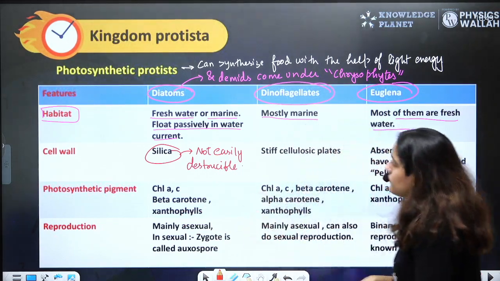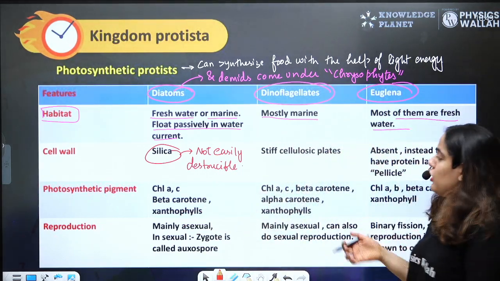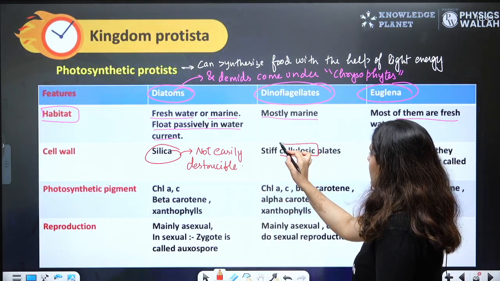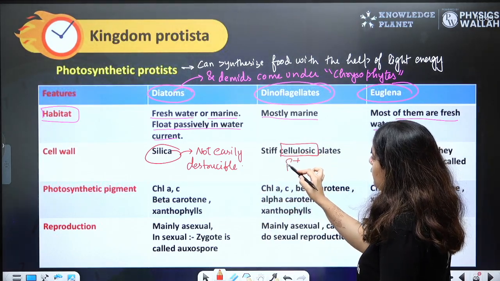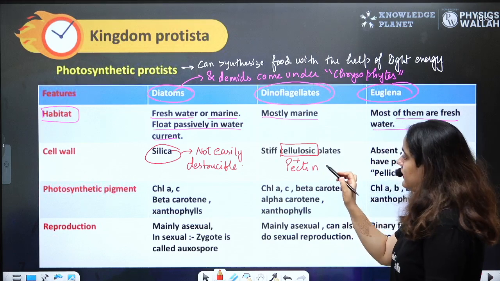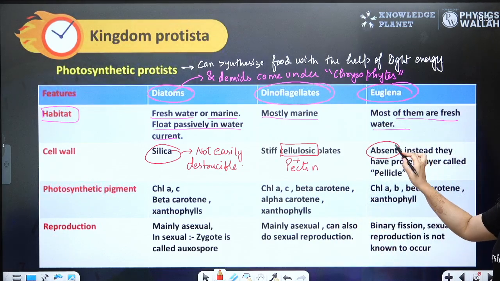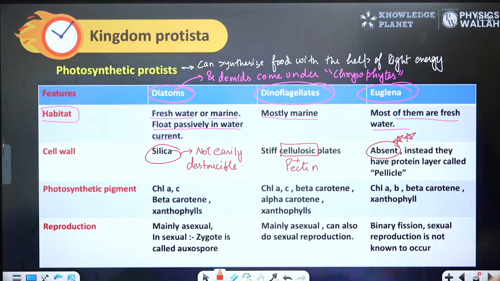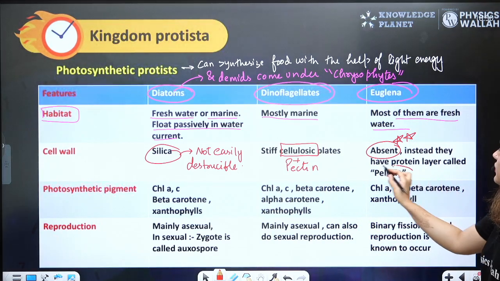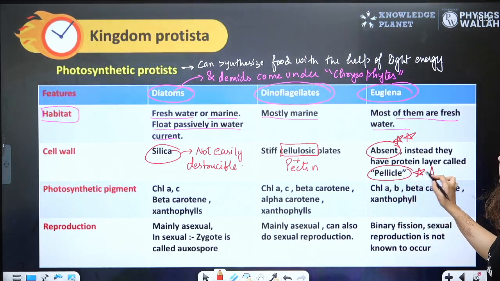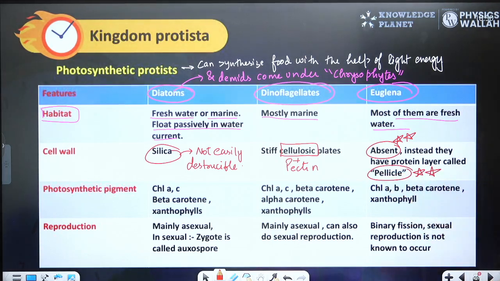And the cell wall of dinoflagellates has cellulose and also pectin, but mostly cellulose. In euglena, beta, the cell wall is absent, remember. In euglena, the cell wall is absent. Instead, they have a protein layer known as pellicle. Remember, this is very important that euglena have a proteinaceous layer known as pellicle.